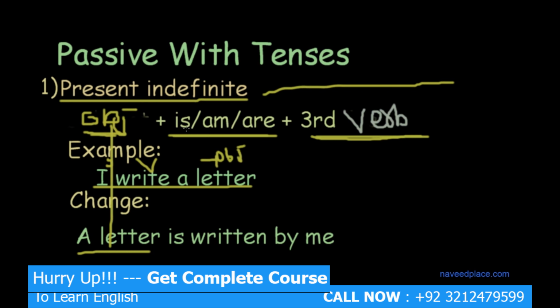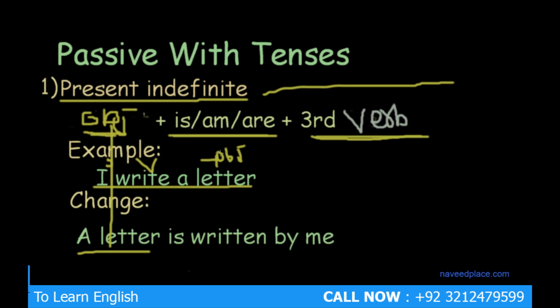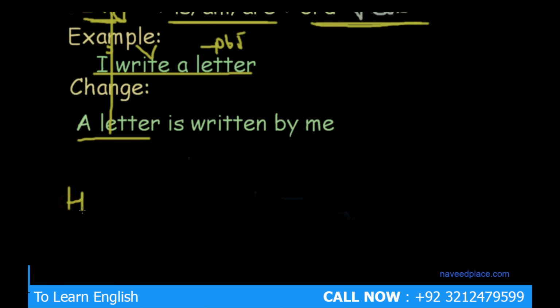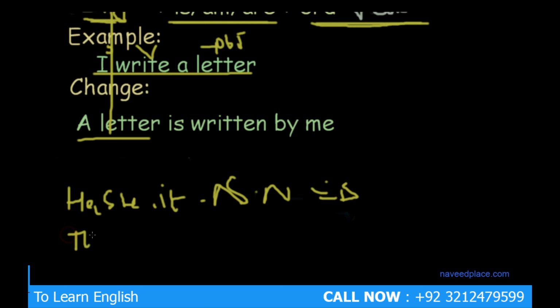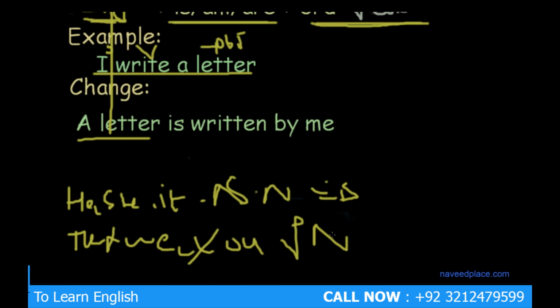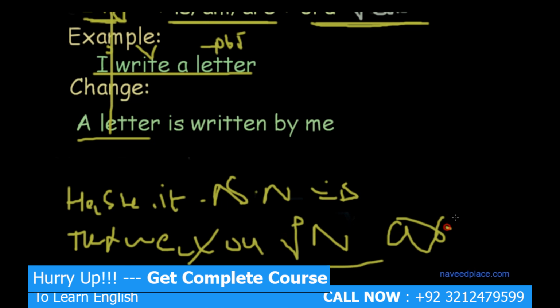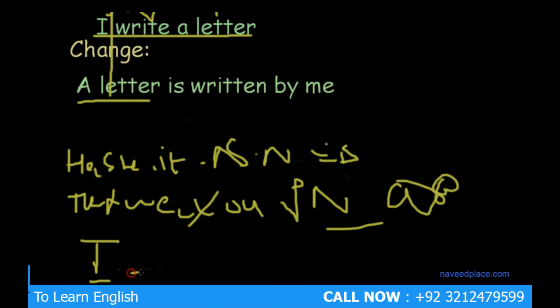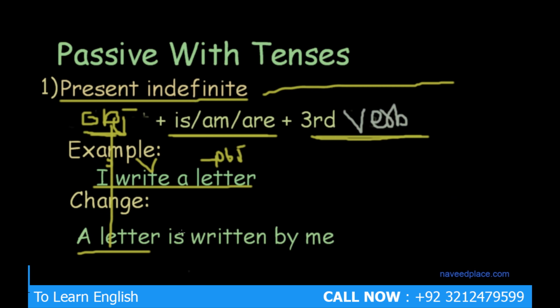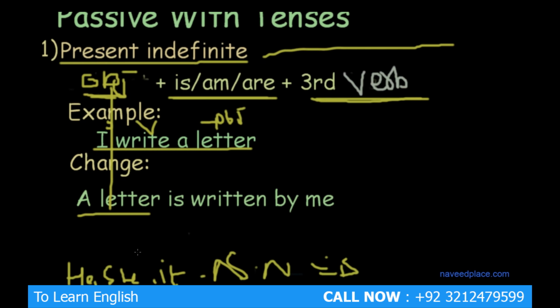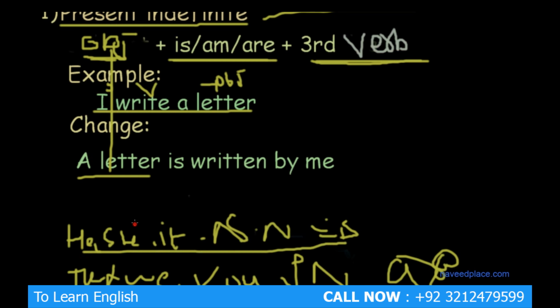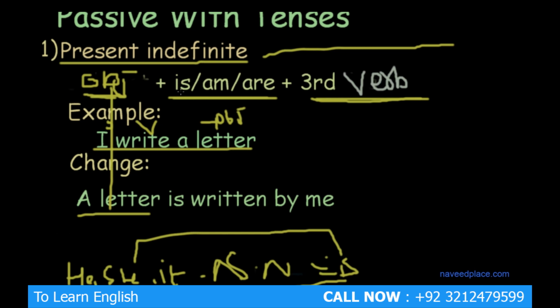First is, am, are. We use is if our subject is he, she, it, or any singular name. If the subject is plural, for example they, we, you, or any plural name, we will use are. And if the subject is I, we will use am. Getting me? Here we have a singular, and if the singular comes, we use is. So that's why we have used is.